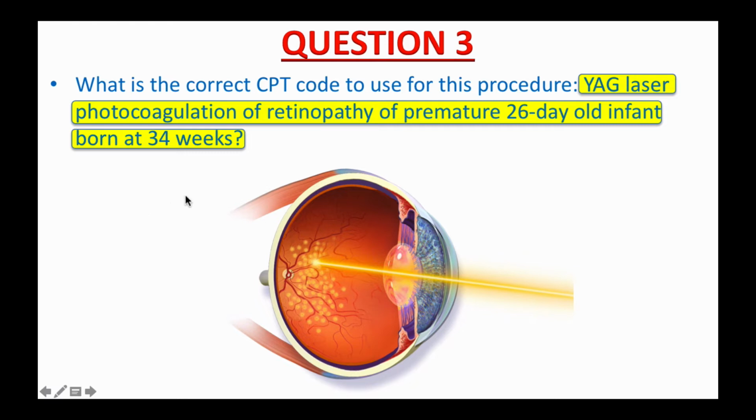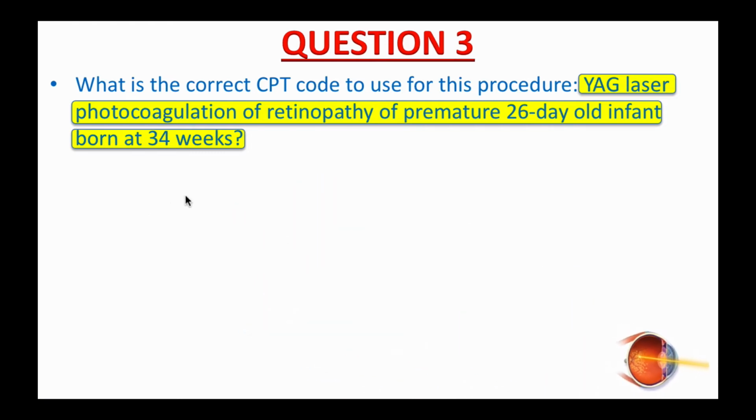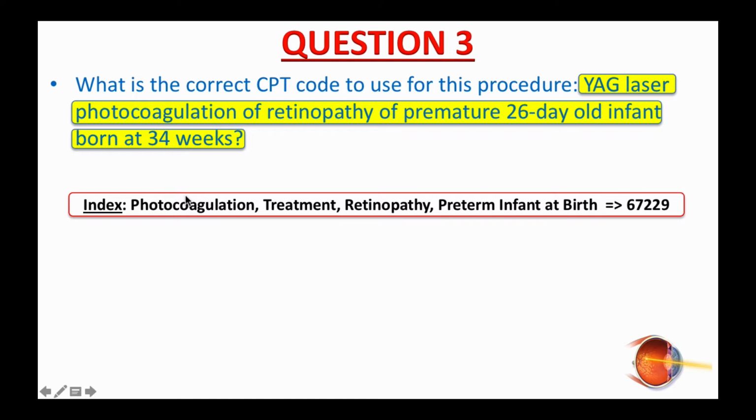Alright, let's see how you did. In the index in your CPT book, if you look under the main term, photocoagulation, treatment, retinopathy, preterm infant at birth, it will give you just one code, 67229. Your next step is to double check this code in the tabular list, and here is what you get.